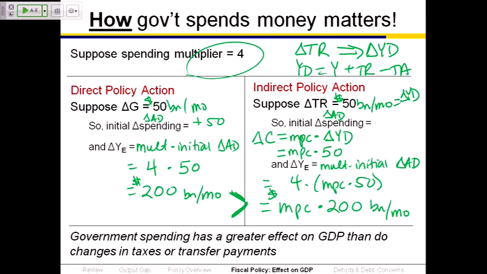The conclusion that government spending has a greater effect on GDP than changes in taxes or transfers, as I said, depends upon the assumption that the MPC is less than 1. If instead every dollar of the change in transfer payments or every dollar of the change in taxes was spent on consumer goods, that is to say, if the MPC out of the change in transfers or taxes was equal to 1, then there'd be no difference between the effect of government spending and the effect of the change in taxes or transfers. So government spending is more effective in changing output and changing employment and changing unemployment than is a change in transfers, social security payments and so on, or a change in taxes, income tax cuts and the like.